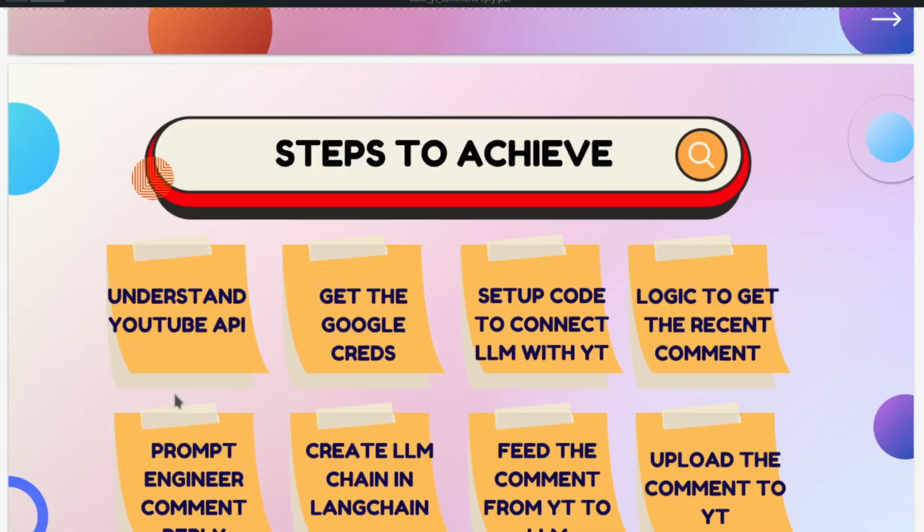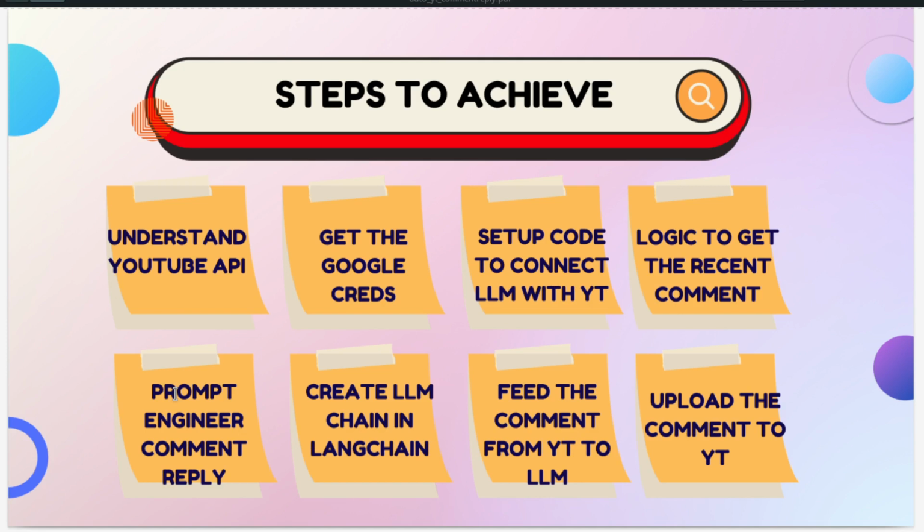What we are going to do, the steps we need to achieve. Before we dive deep into getting the comments automatically inserted into YouTube videos, we need to understand the YouTube API, how the API works, what credentials you need from the Google console, and what kind of API services you need to enable in your Google console.